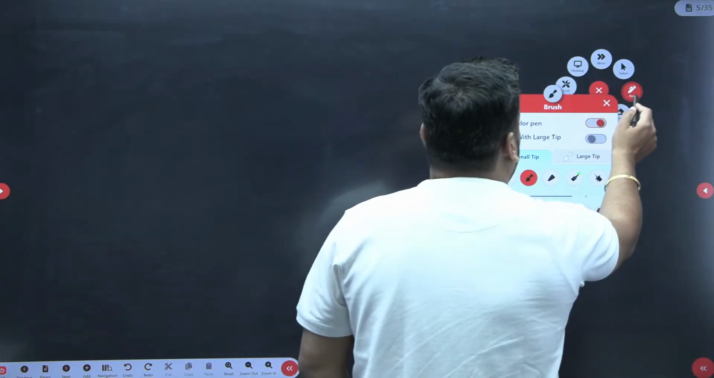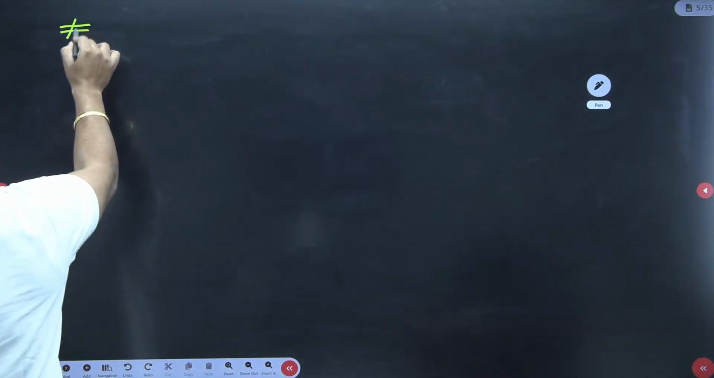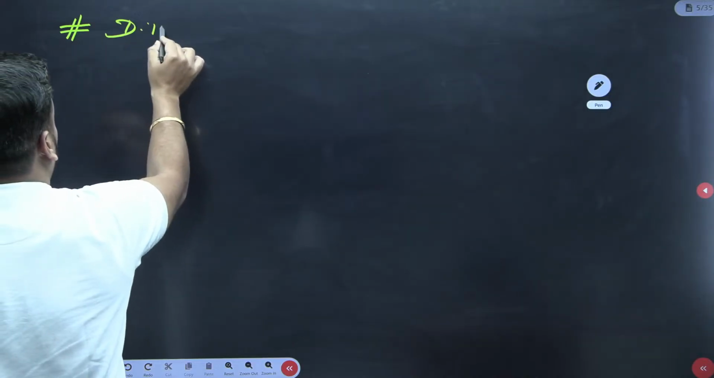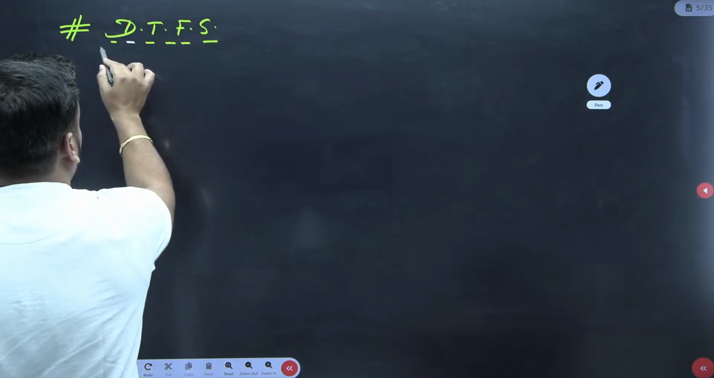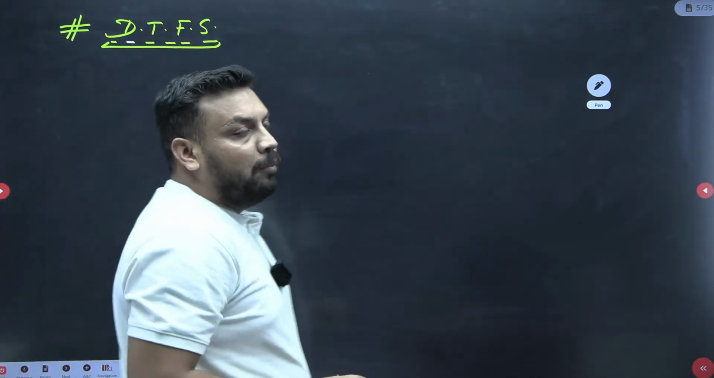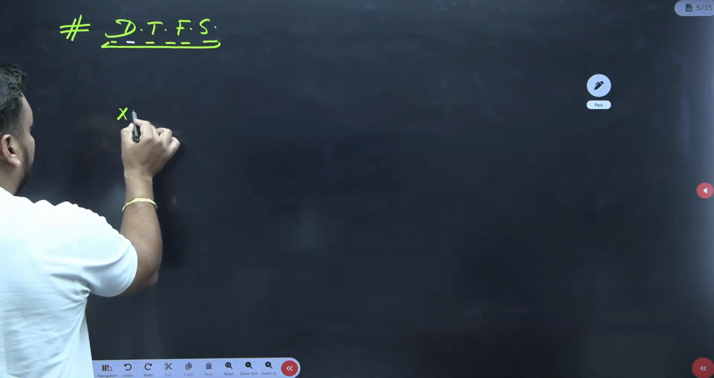Okay, chalo. So now guys, make a heading DTFS, what we are discussing right now, discrete time Fourier series. In the last class we had a discussion about the formulas. As far as formulas are concerned, we already discussed them. I am just taking a quick revision of the formulas.